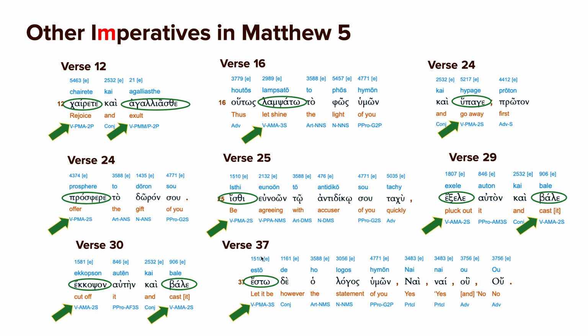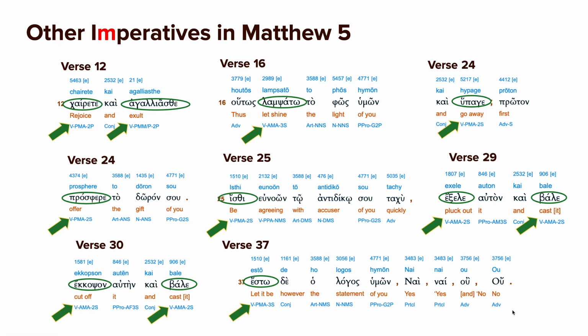And then here we have another form of to be. In this case, it's the third person singular. Let your word be. It's hard to express in English. It's Jesus saying let your statement, let your word be yes if it's yes, and no if it's no. So that's a third person singular imperative.